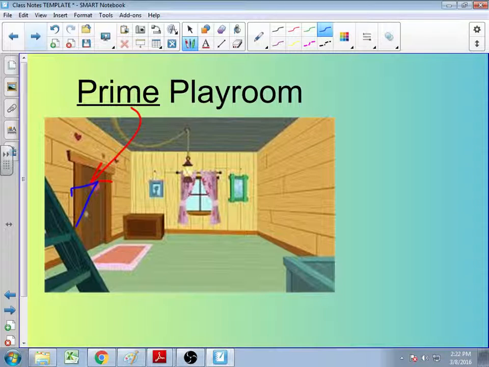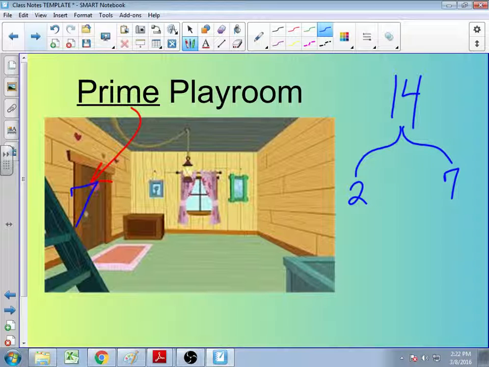But 14 is asking, can I go into the prime playroom? And they look at 14's factors and they see, oh, 14, dude, you can be divided. You can be made by multiplying 2 and 7 together. You're not a prime number. You're not allowed in the prime playroom. You can stay in the whole number house, but you cannot go in the prime playroom. So that's how I kind of remember these things.